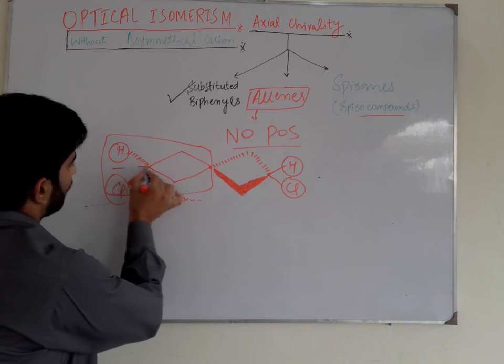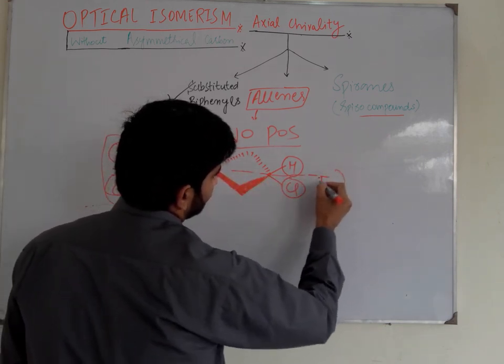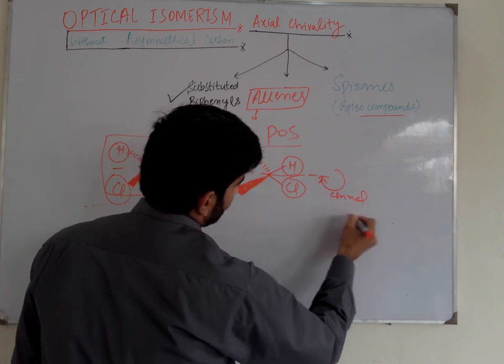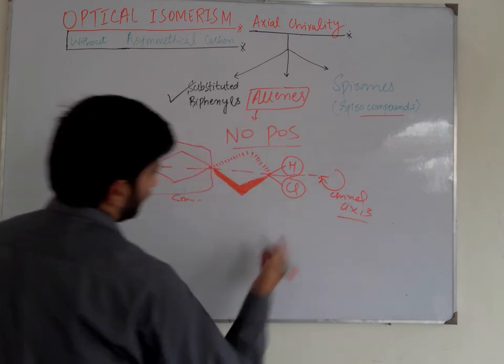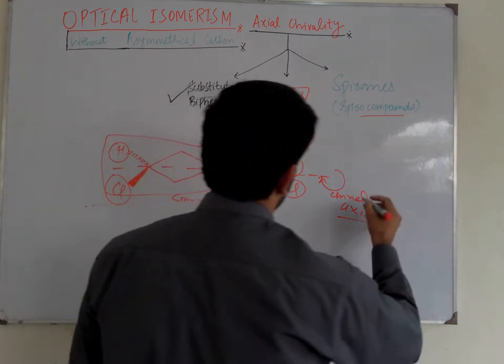Secondly, there is also a chiral axis present here. If I place a mirror here, then we get the mirror image of this molecule.